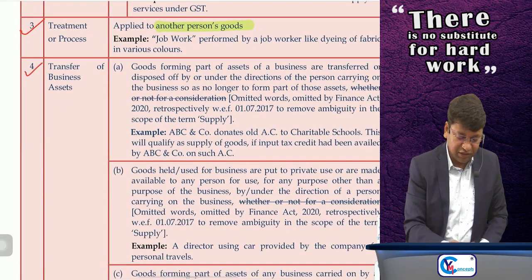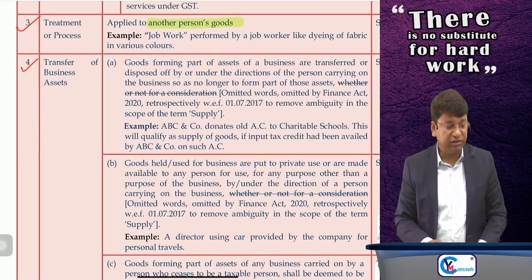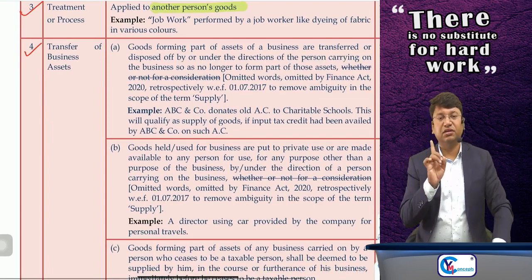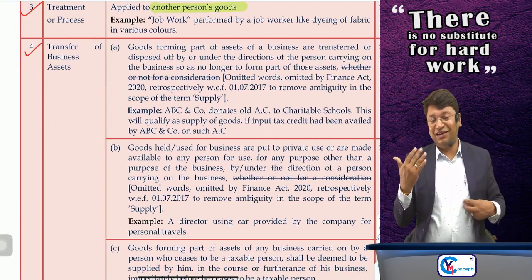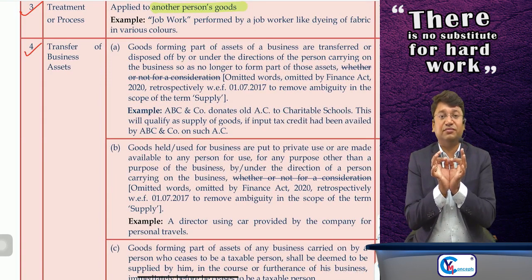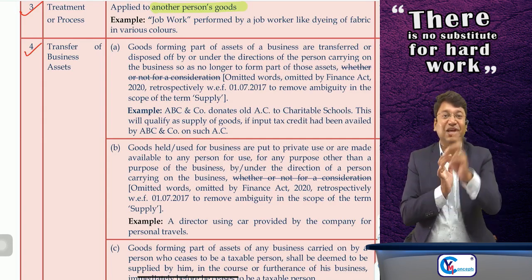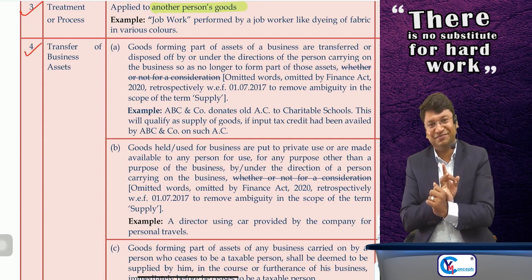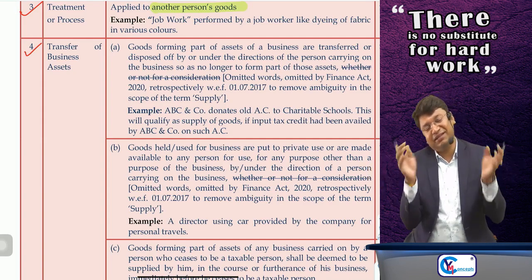Now, para number 4, transfer of business assets. First, permanent transfer we have already read. Listen to me carefully here. Permanent transfer or disposal of the assets of the business, without any consideration, on the direction of the person who is carrying on the business. You tell me, permanent transfer, it is supply of goods or service? It is supply of goods.